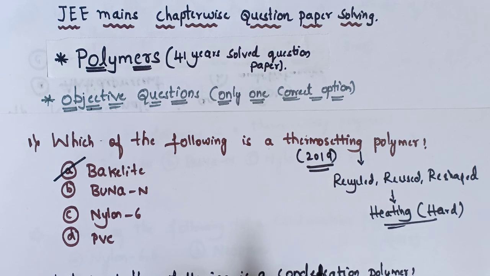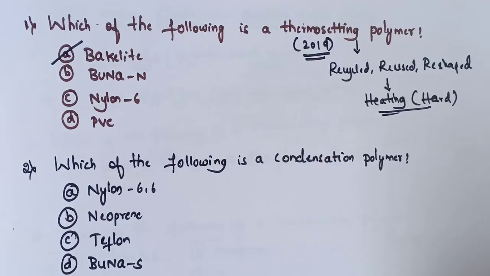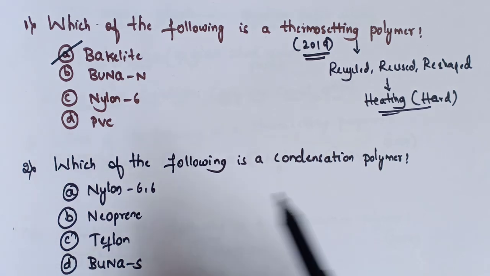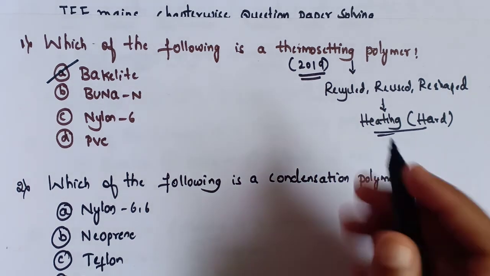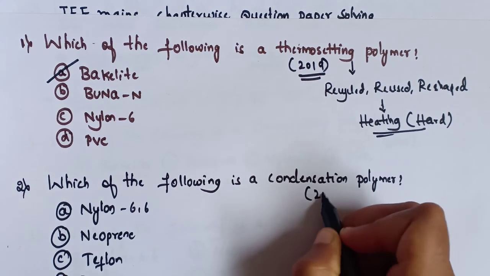Now coming to the second question. Let's read the second question. Which of the following is a condensation polymer? The options were like this. Option A, nylon 66. Option B, neoprene. Option C, Teflon. Option D, Buna-S. This question was also asked in the year 2019.